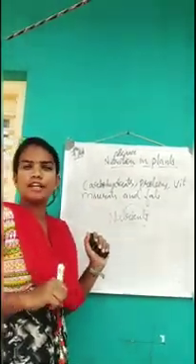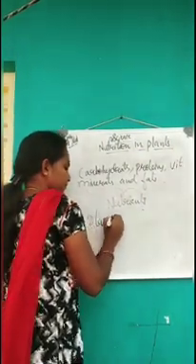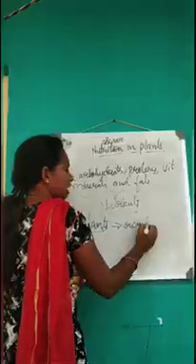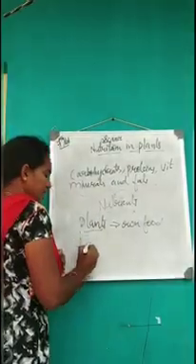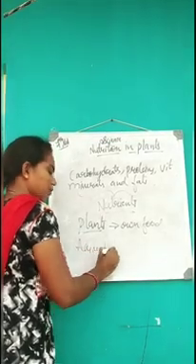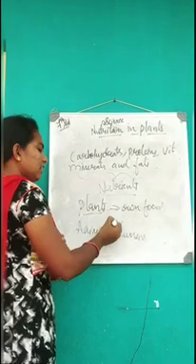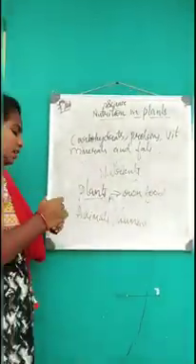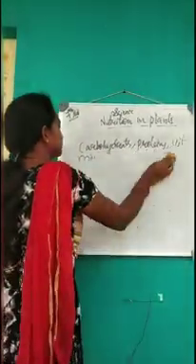Where do you get the food from? From the plants, right? Plants prepare their own food, but humans depend upon the plants. Animals or humans, we directly or indirectly depend upon the plants for food, right? Now the first topic we are going to study is the mode of nutrition.